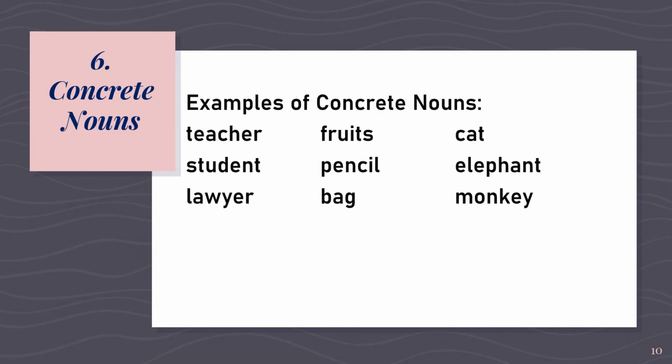Other examples of concrete nouns are teacher, student, lawyer, fruits, pencil, bag, cat, elephant, and monkey. Again, concrete nouns are words that do appeal to any of our senses. They can either be seen, touched, smelled, tasted, or heard.